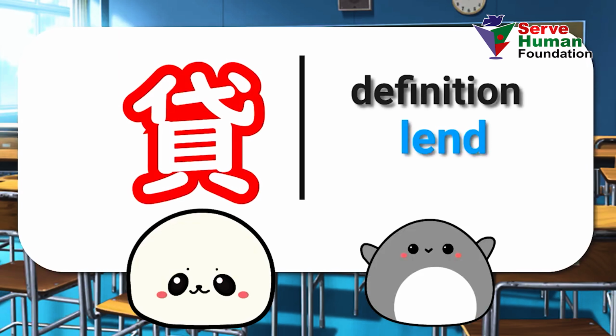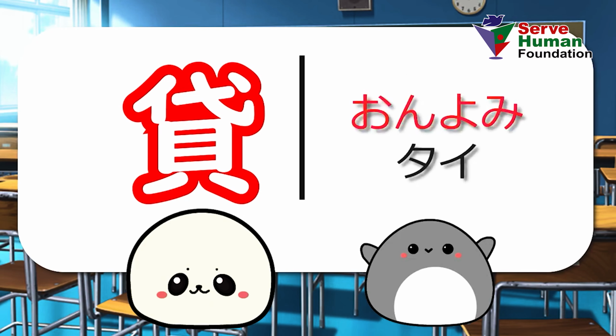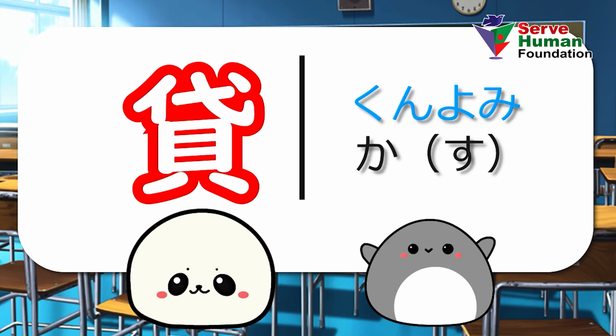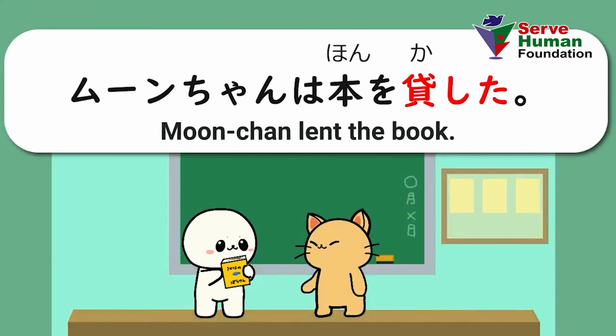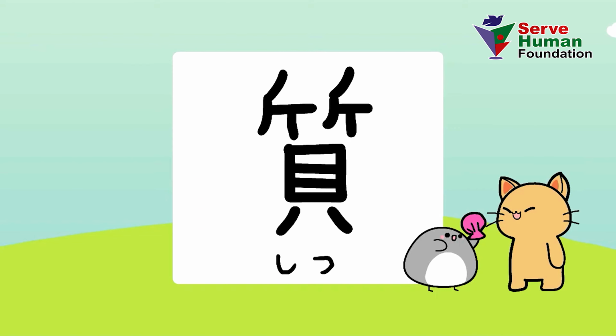The definition of this kanji is to lend. Onyomi is 代. Kunyomi is 貸す. An example word is 貸す. Moon-chan は本を貸した。The last kanji is 質.